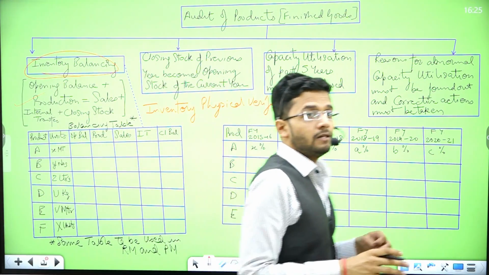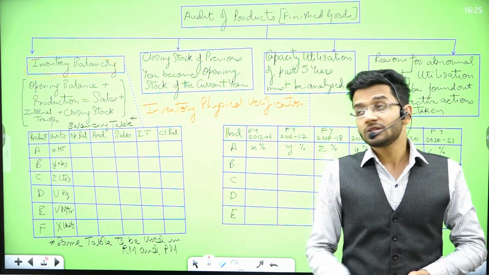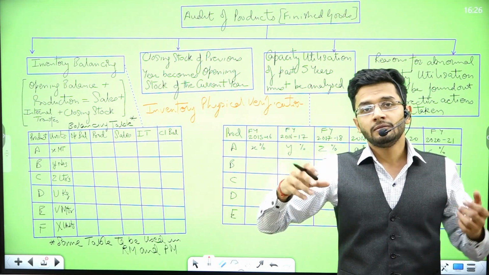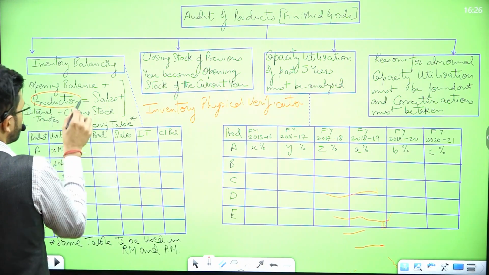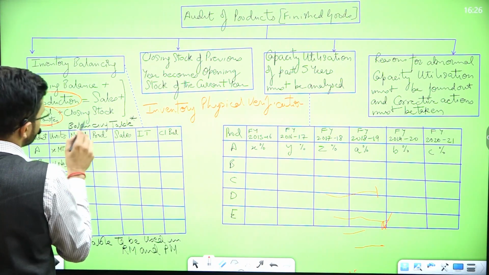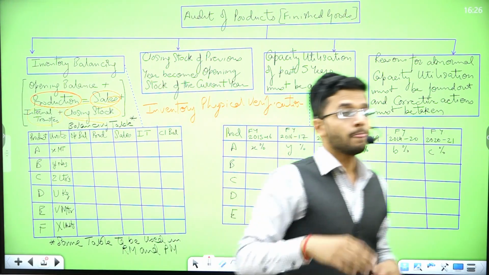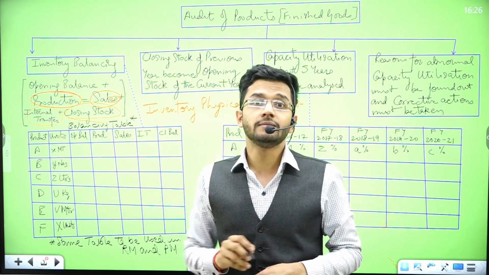And at least when I used to audit with KPMG at that point in time, this was the first step which we used to undertake while we were auditing purchases. It includes 2-3 things, guys. Purchases also, production also is included over here. Internal transfers is also included over here. Closing stock is also included over here. Sales is also included over here. So this particular balancing would actually entail checking off these 4 items.